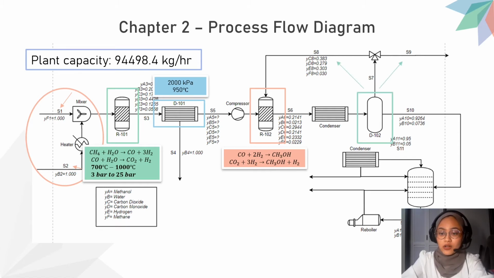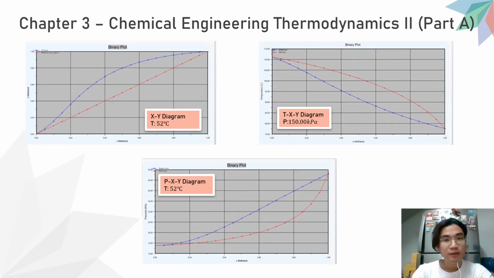When the product of the methanol reactor leaves, the excess syngas and methanol are fed into syngas recovery unit D102, where CO and H2 are recovered and purged out from the splitter at stream 9, and the remaining is recycled back into R102 through stream 8. And lastly, the bottom product of D102 is then further purified at methanol purification unit D103 with operating conditions as given.